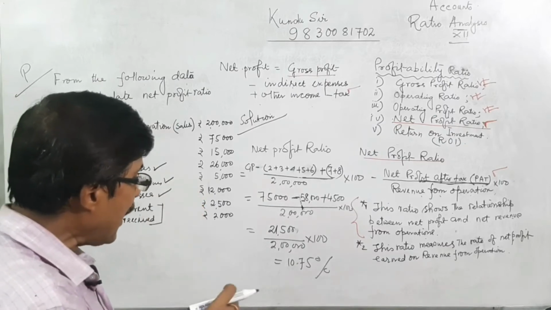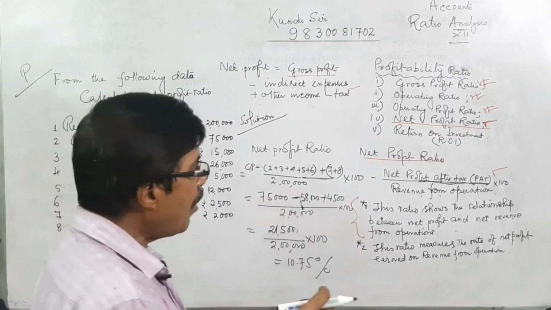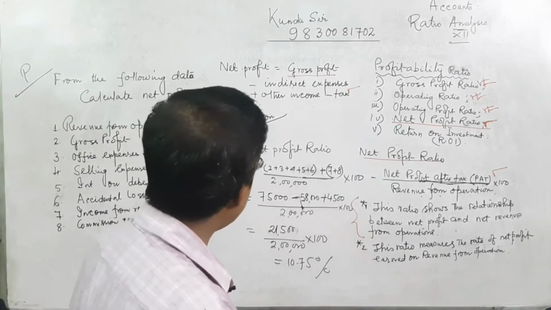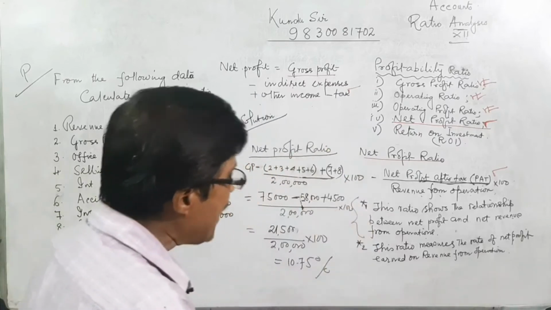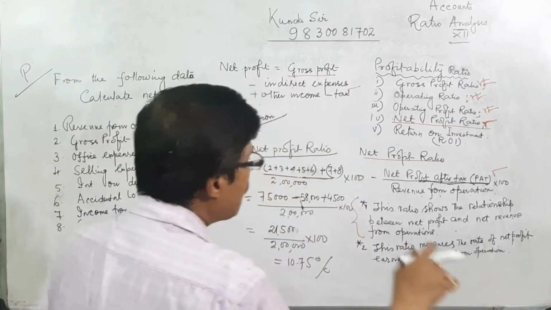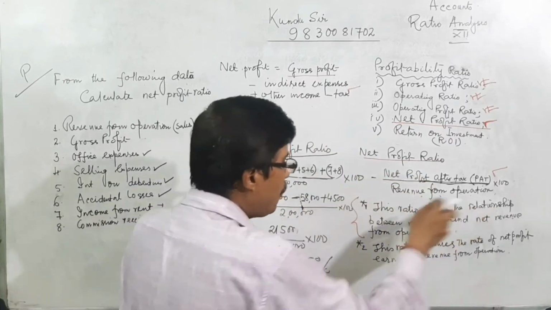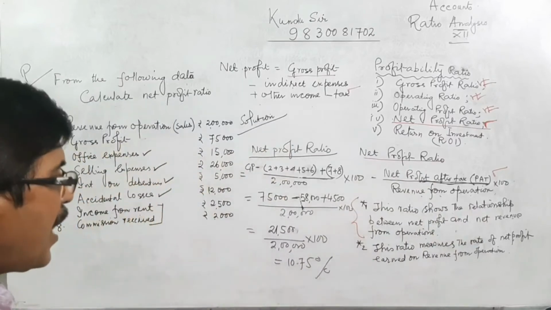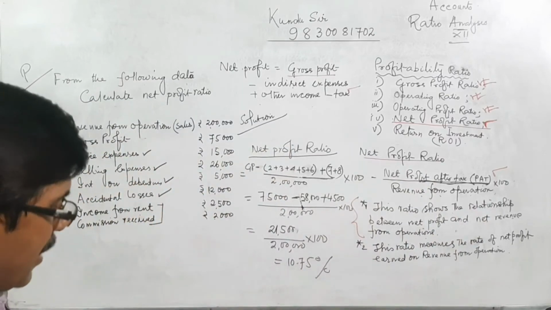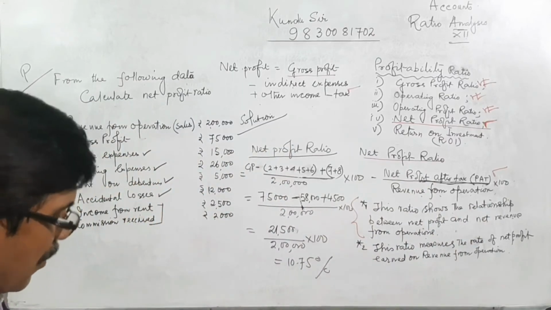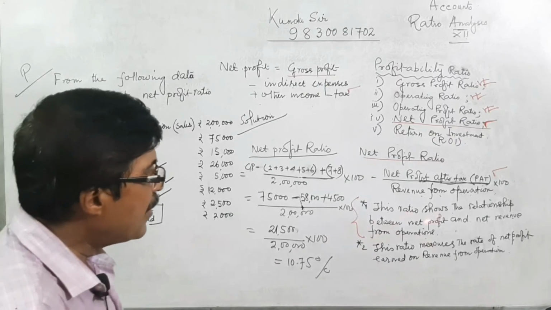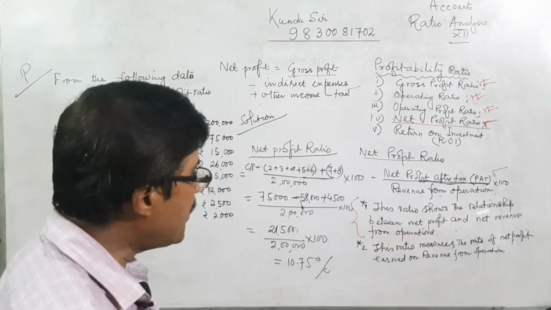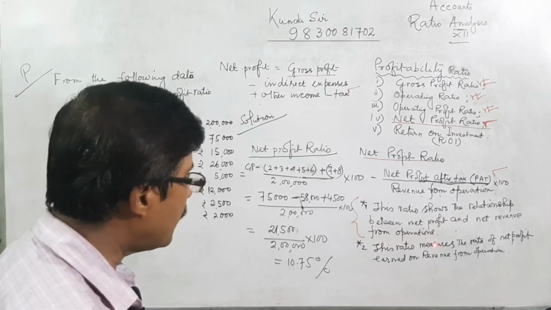That means 10.75% of revenue from operation is the net profit ratio. Again I am explaining: net PAT upon revenue from operation. It shows the relationship between net profit and revenue from operation.